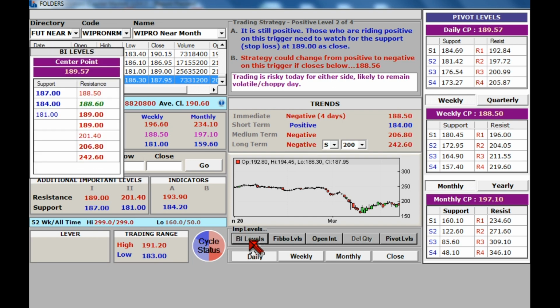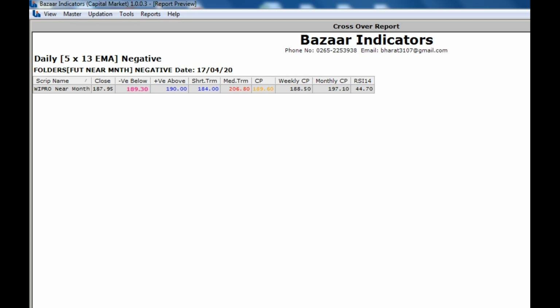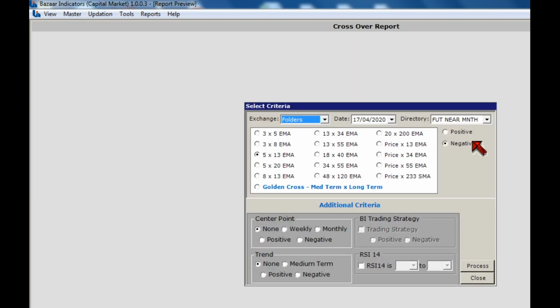Now to what extent or where can it go? It has support at 87, then it doesn't have support before 84. Once this is gone, there will be a panic-like situation. So we are getting two important support and resistance levels, at 88.50. One should avoid shorting above this, and once this is crossed there will be panic because the short term trend is also pierced, and it may resume the downtrend. So this is how we can identify stocks for positions, positive as well.